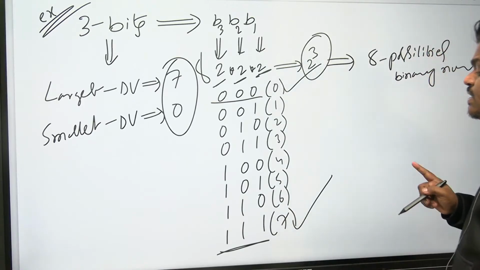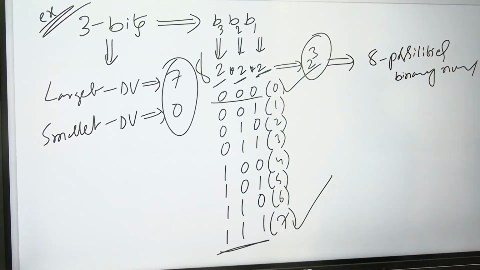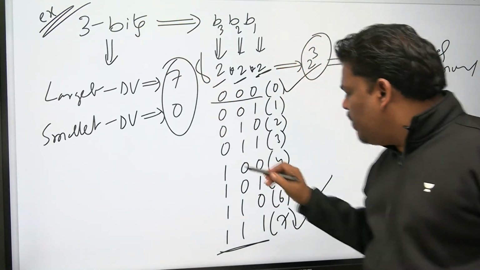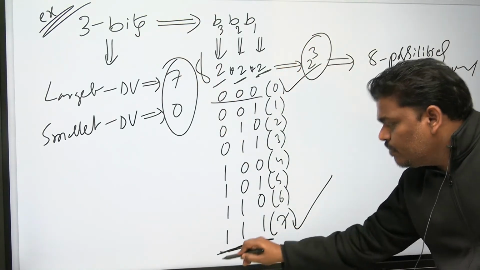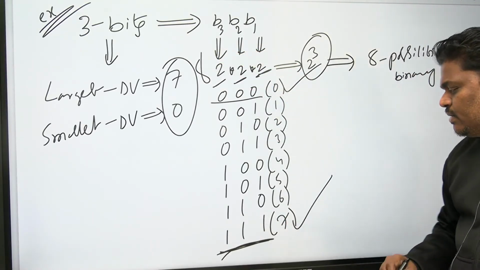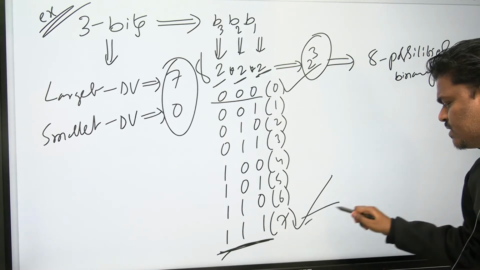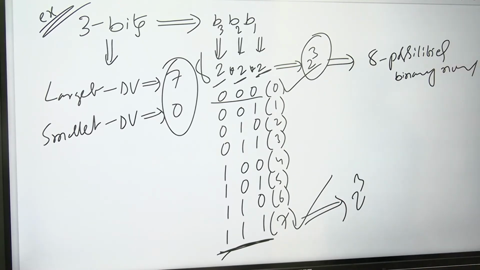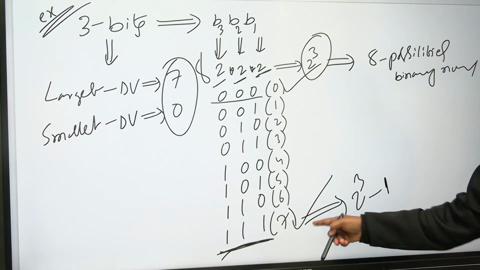Now, every one lesson. With 3 bits, the largest decimal value is 7, which is the last one. Some people are asking, sir, how? Very simple. For 3 bits, just write 2 cubed, minus 1. You will get 7.